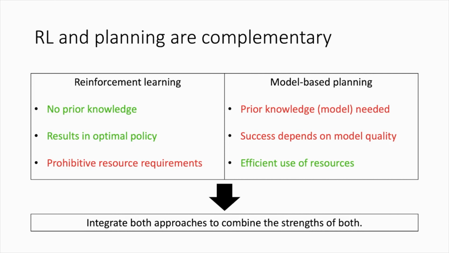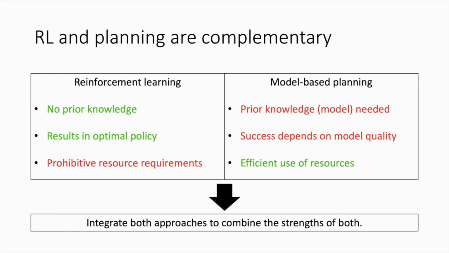This work starts from the observation that model-free reinforcement learning and planning have complementary strengths and weaknesses. While for reinforcement learning, no prior knowledge of the environment is needed, and if given enough time and resources, the optimal policy will in principle always be found. Model-based planning requires a model of the environment first, and if this model does in some way not accurately account for stochasticity in the real world, or maybe also contains systematic errors, the resulting policy will not be successful.